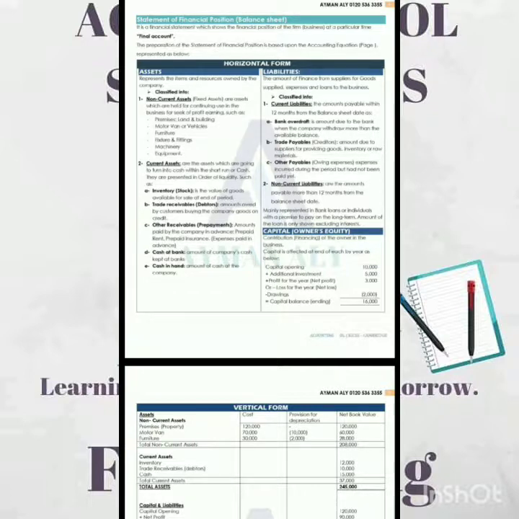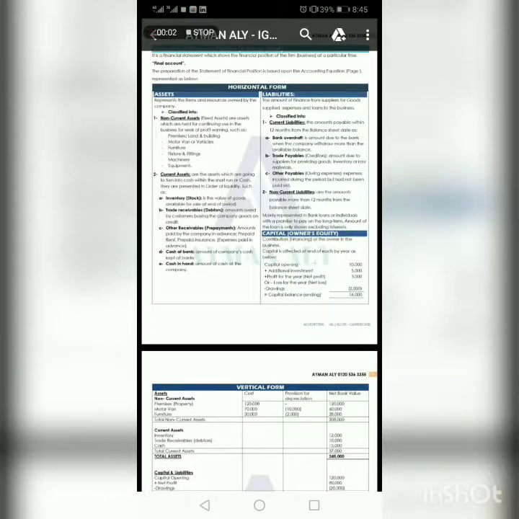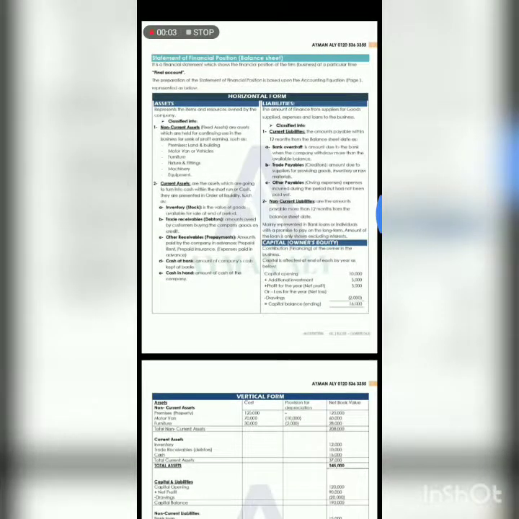Current liabilities are the amounts payable within 12 months or within 1 year, such as a bank overdraft. A bank overdraft is an instant loan, or just a negative balance on your current account, so it is going to be paid within 1 year.